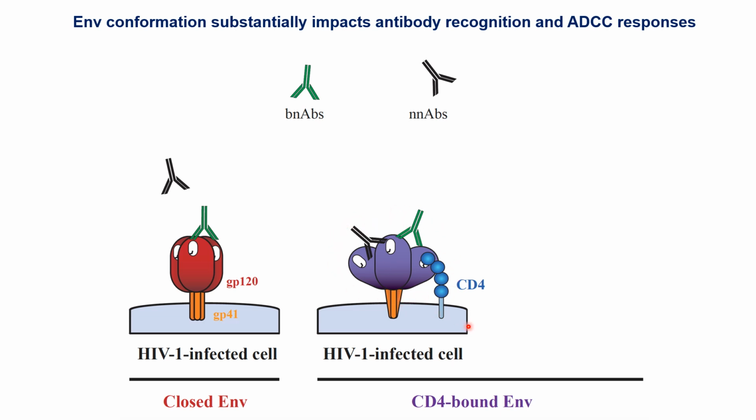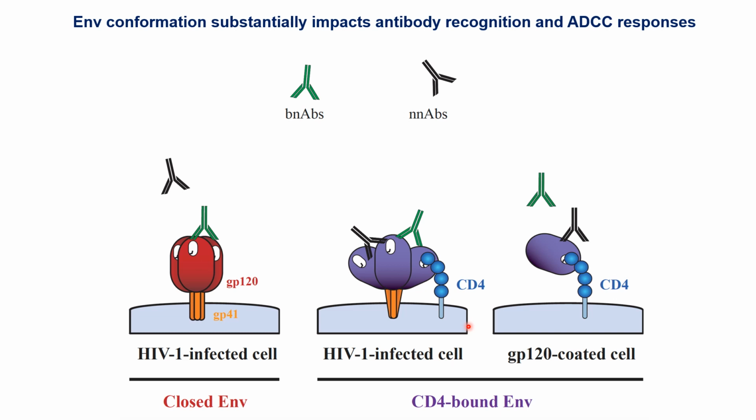CD4-bound conformation. These non-neutralizing antibody also target cells that are coated with GP120, the exterior subunit of the HIV-1 envelope. This is not the case for the broadly neutralizing antibody, which either compete with CD4 for the binding of envelope or target epitopes that are only present in the trimeric envelope.